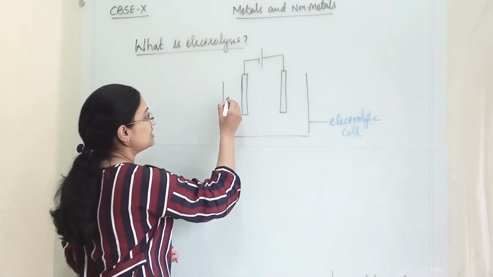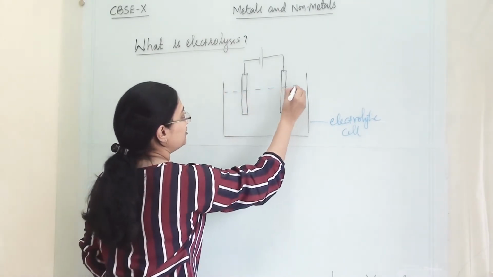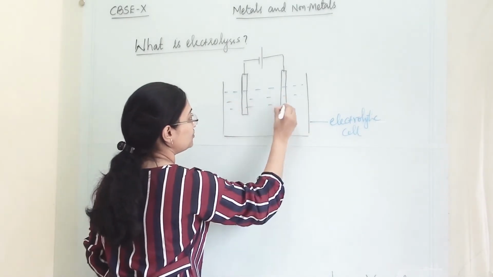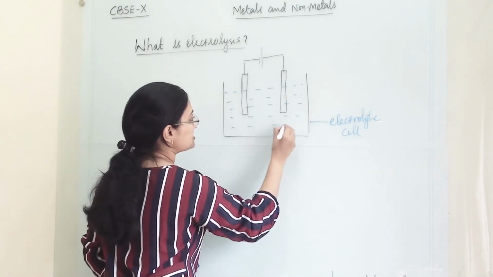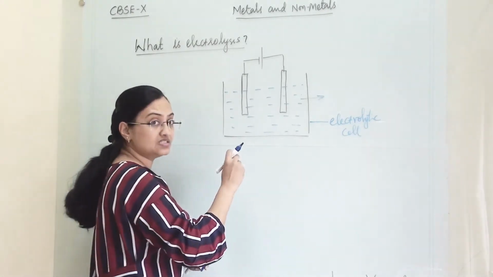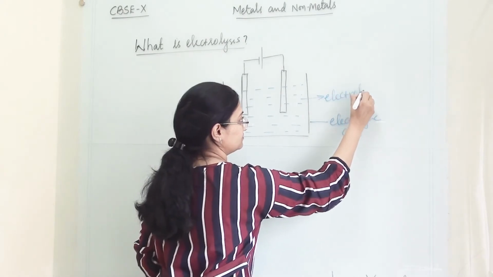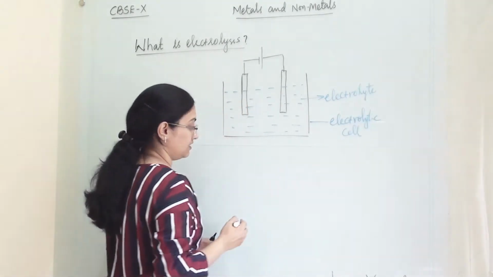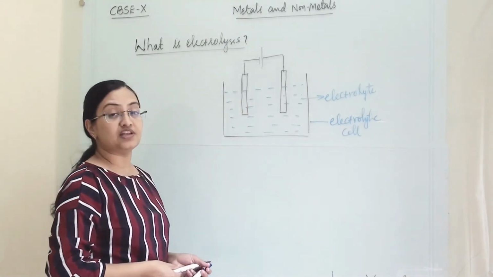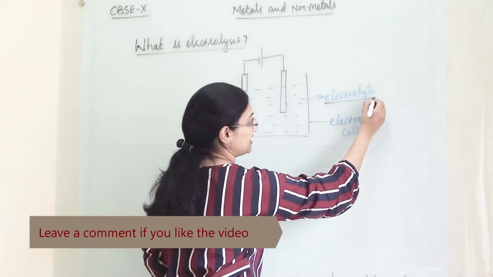Now in this we are taking one liquid medium through which we will pass electricity. It will help us to pass electricity. This is termed as electrolyte. The liquid medium which helps us to pass the electricity is termed as electrolyte.